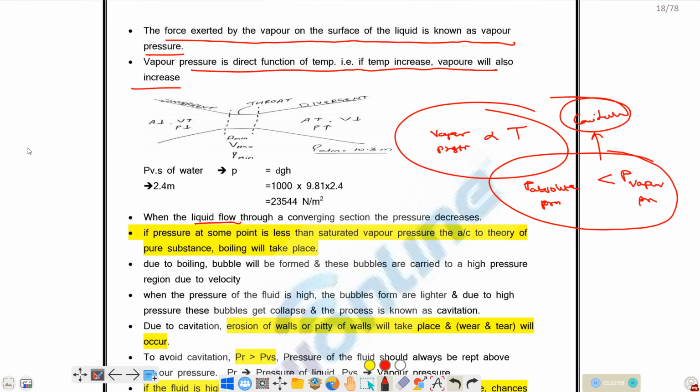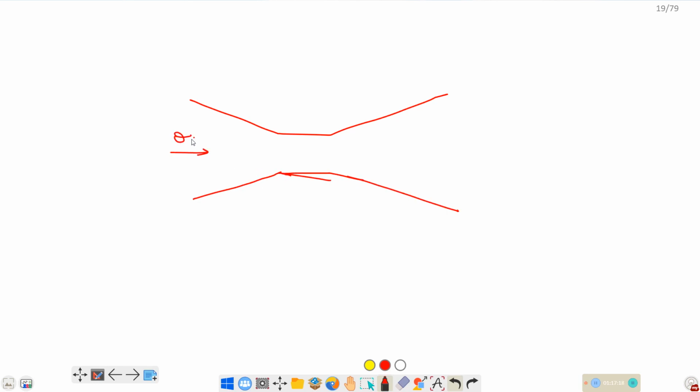So let's take a pipe like this. Some liquid is flowing in the pipe, let's assume some Q is flowing. If you consider here, the pressure is more, and here the pressure is less. Why? If V1 is the velocity at this section and V2 is the velocity here, then V2 is greater than V1.